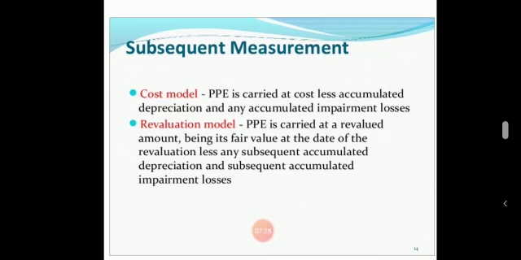Okay, so fair value is the amount for which an asset could be exchanged between knowledgeable independent parties. Impairment loss means the amount by which the carrying amount of an asset exceeds its recoverable amount.